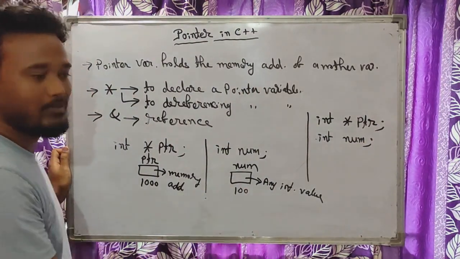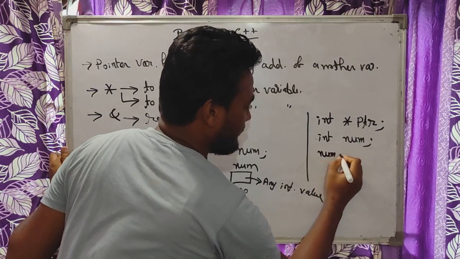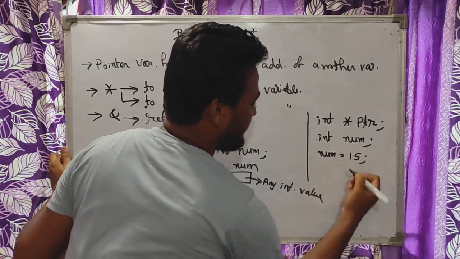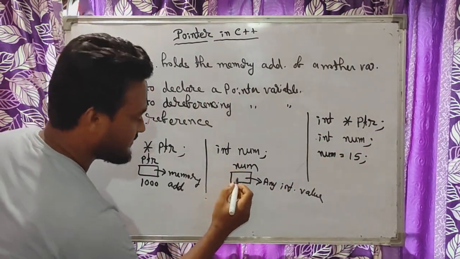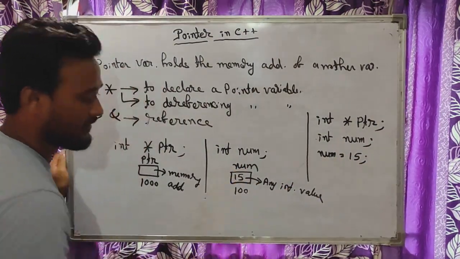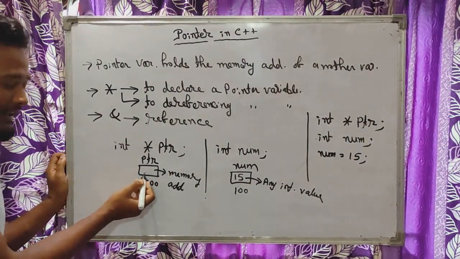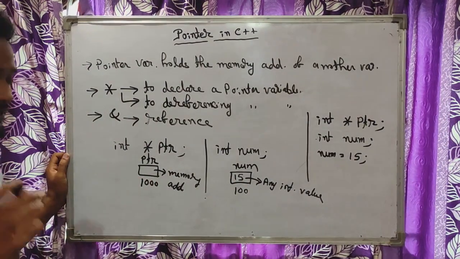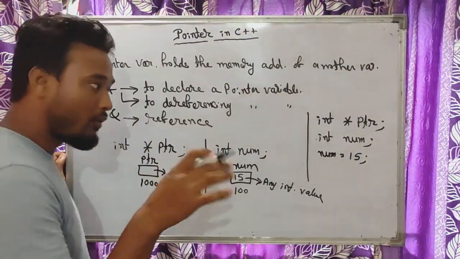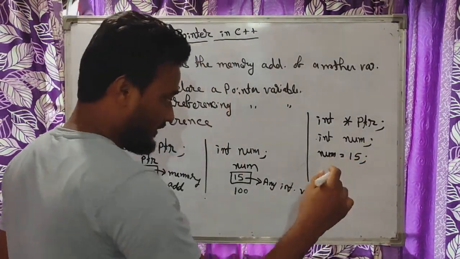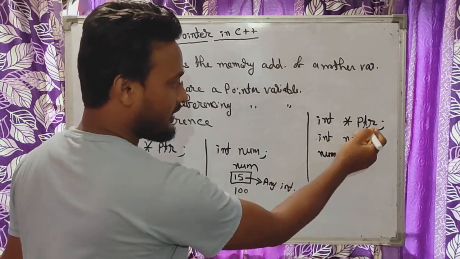Let me assign some value to this variable number. Say number equal to 15. When we execute this statement, the value 15 will be stored inside number. But what about this pointer variable? Here, like I said, we cannot assign any normal value. Inside this pointer variable, the value stored will be the memory address. How can we assign the value? Say, in this case, I am going to store the memory address of this number variable in ptr.